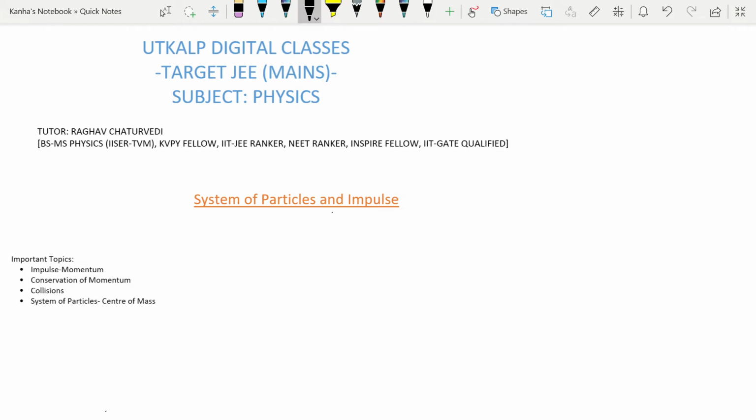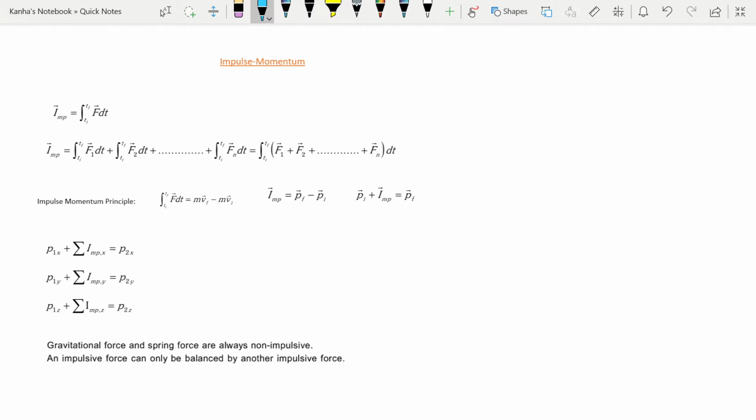I am your tutor for the course, and today we are going to discuss system of particles and impulse. The important topics from this chapter are impulse and momentum, conservation of momentum, collisions, and system of particles, in which we will focus on center of mass. So let's start with the first section, which is impulse and momentum.